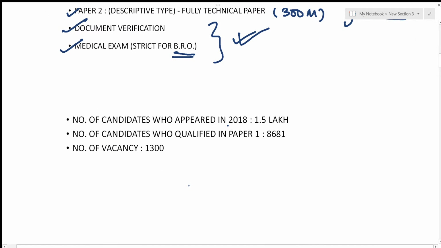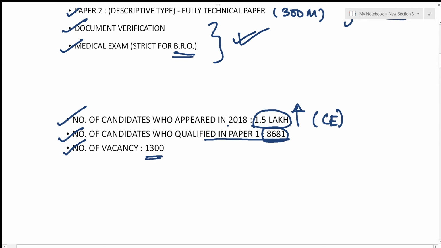Now, the number of candidates who appeared in 2018 was 1.5 lakhs, actually more than 1.5 lakhs, for only civil engineering students, and the vacancies were almost 1300. But the number of candidates who qualified in paper 1 was only 8681. So out of these 1.5 lakh people, only 8681 qualified and were allowed to sit in the paper 2 examination. So you can well imagine the number of students who don't qualify for paper 2.